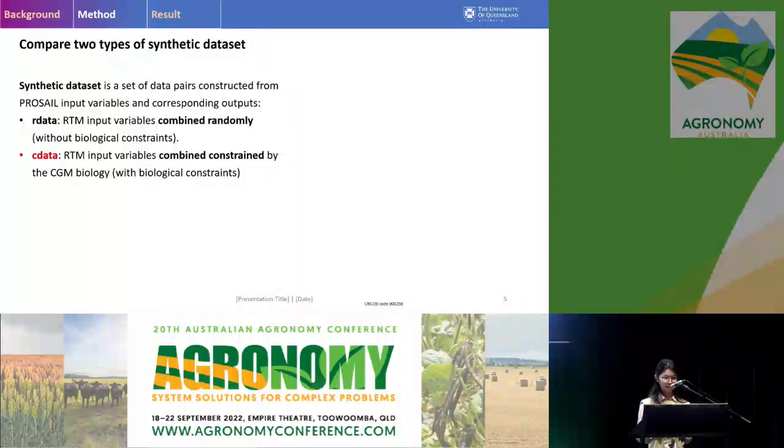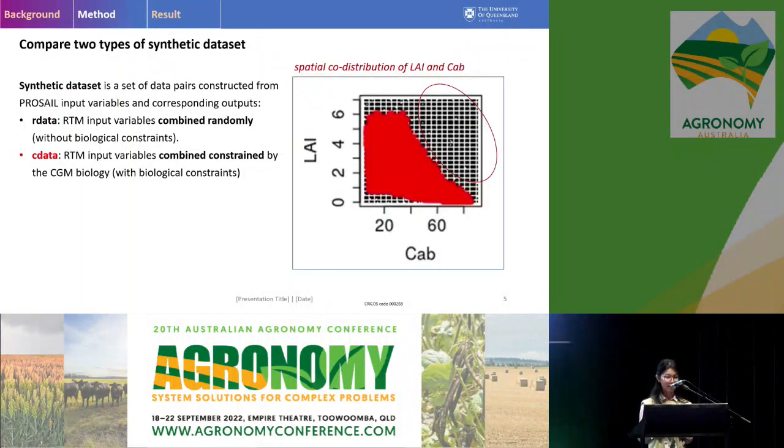So what's the main difference between these two synthetic data sets, with and without biological constraint? The main difference lies in the combination of the input variables of the radiative transfer sensor model. For the synthetic data set without the biological constraint, the input variables are combined randomly. But for the data set with biological constraint, the input variables are combined constrained by the biology defined in the crop growth model.